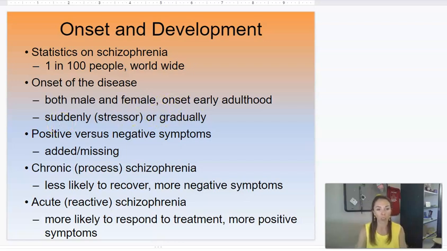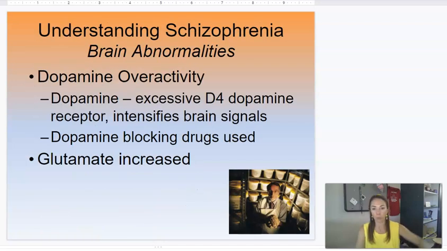So what causes schizophrenia? Again, from a biological perspective, we look at biology, so our brain and our genes. Looking at the brains of people with schizophrenia in autopsies, they have been found to have about 6 times the amount of the D4 dopamine receptor. So more receptors in the brain. It doesn't necessarily mean there's excessive dopamine being released. There might be, but if you have more receptors for it, the brain is going to react more to it. So excessive dopamine receptors.